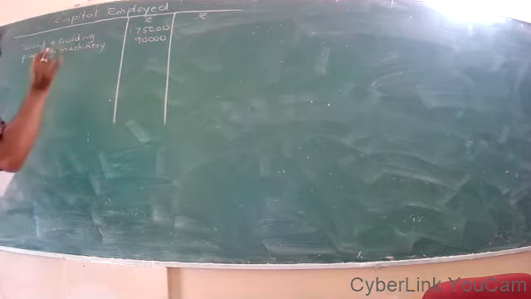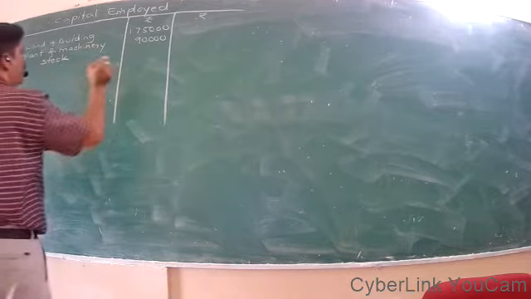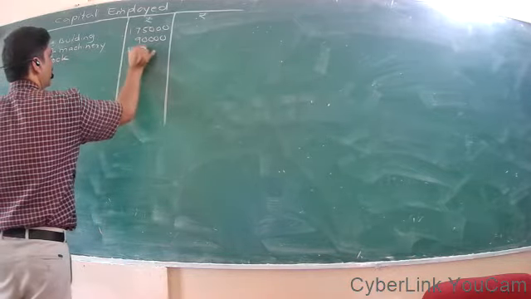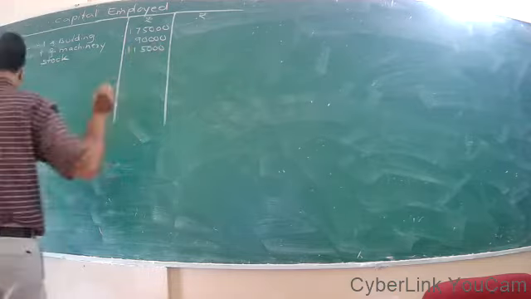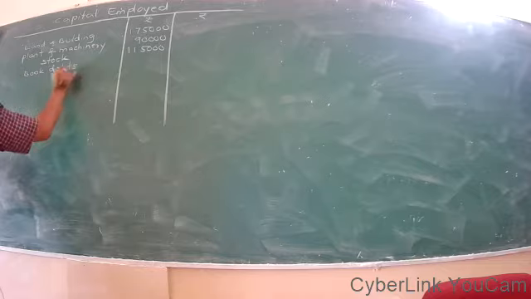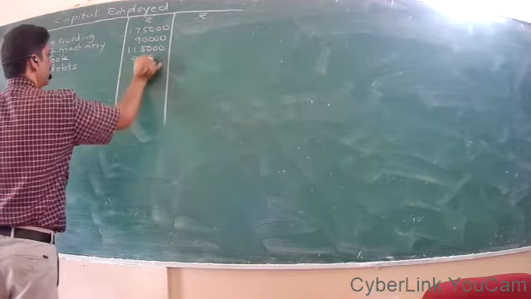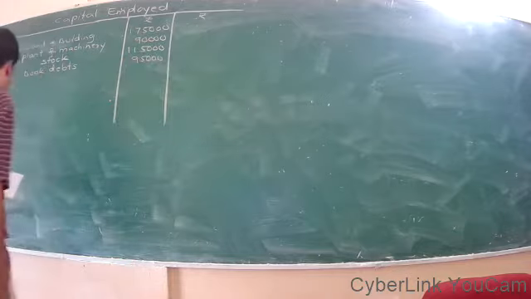Next one is stock, 1,15,000. Book debts, directly I am taking the amount, 95,000.